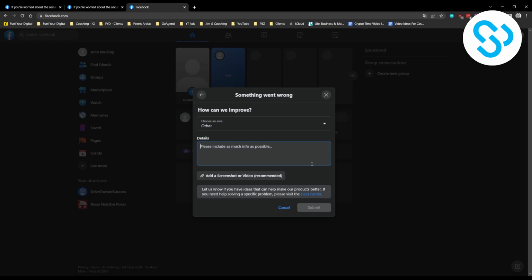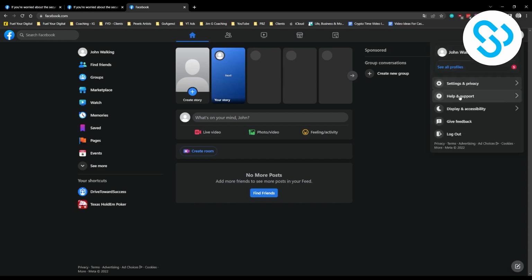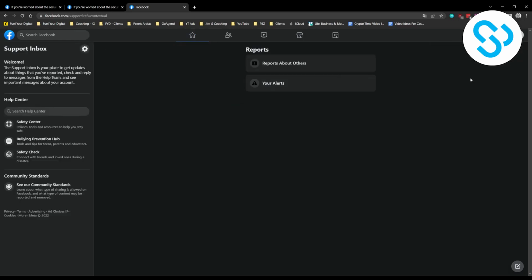And once you submit this, after 24 hours, you should get a ticket support that will reply to your ticket right here, and you will be able to see this by going here and then help and support and then support inbox, right? Here you will be able to see all your reports and everything. And if your friend is doing this for you, then make sure he's checking this. And yeah, this is how you can pretty much recover a hacked account.